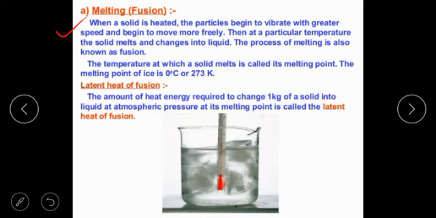Now we are talking about melting. Melting can also be called fusion. When a solid is heated, the particles begin to vibrate with greater speed.